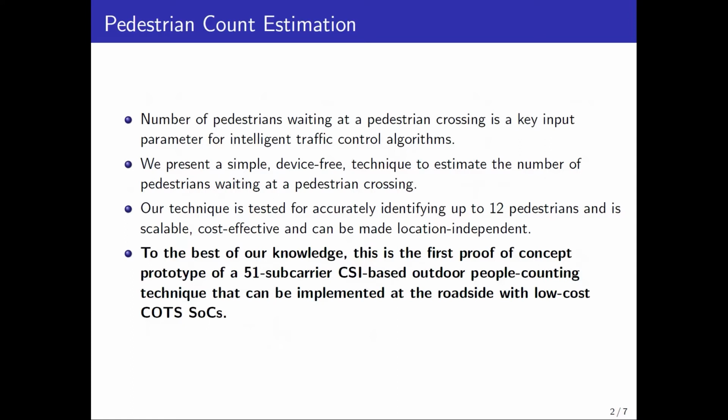Our work is aimed at providing waiting pedestrian counts through a novel approach, which is a device-free channel state information-based technique using deep neural networks. To the best of our knowledge, this is the first proof of concept prototype of a 51 subcarrier CSI-based outdoor people counting technique that can be implemented at the roadside with low-cost COTS system on chips. Through this approach, we were able to experimentally estimate up to 12 pedestrians with high accuracy.